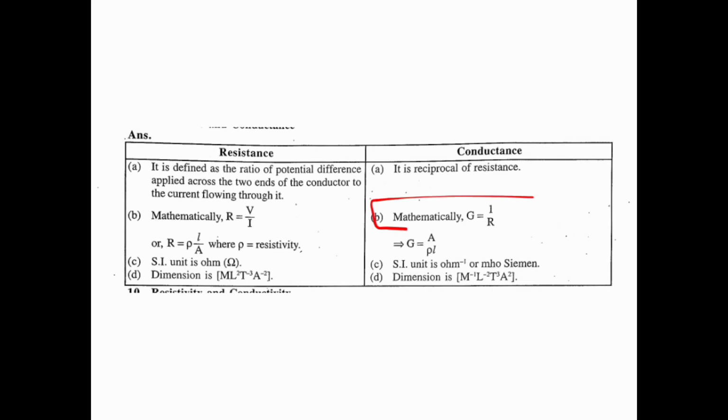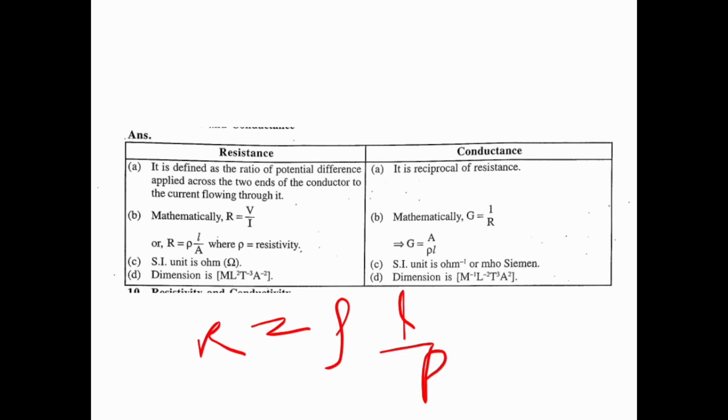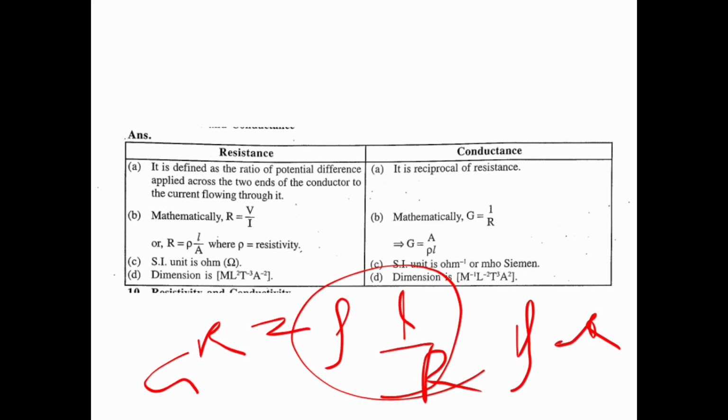Or we can write R is equal to rho L by A, where rho is the resistivity, and G is the reciprocal of that, A by rho L. This is conductance.